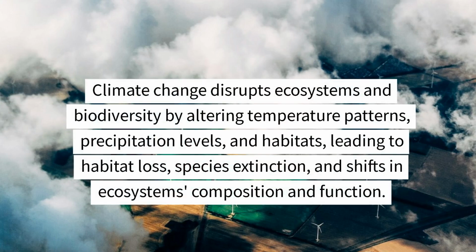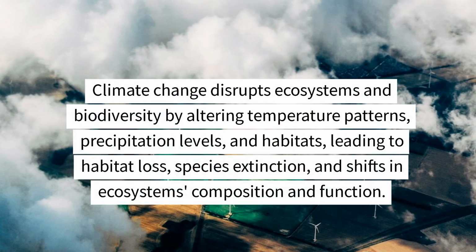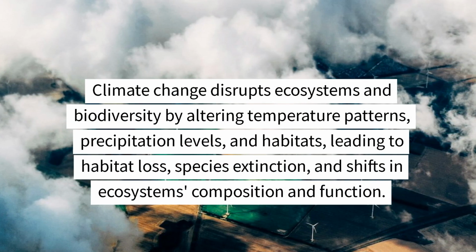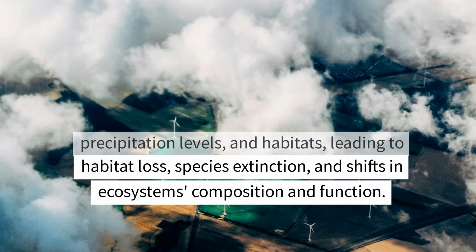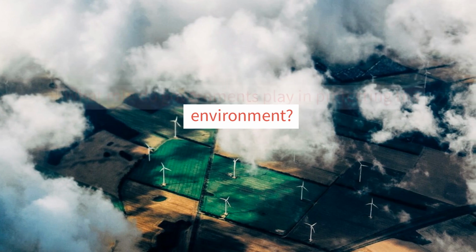Climate change disrupts ecosystems and biodiversity by altering temperature patterns, precipitation levels, and habitats, leading to habitat loss, species extinction, and shifts in ecosystems' composition and function. What role do governments play in protecting the environment?